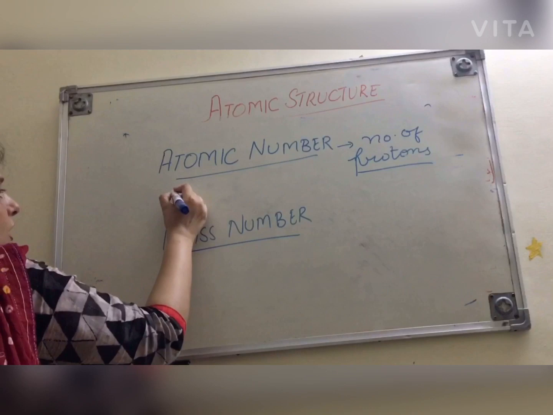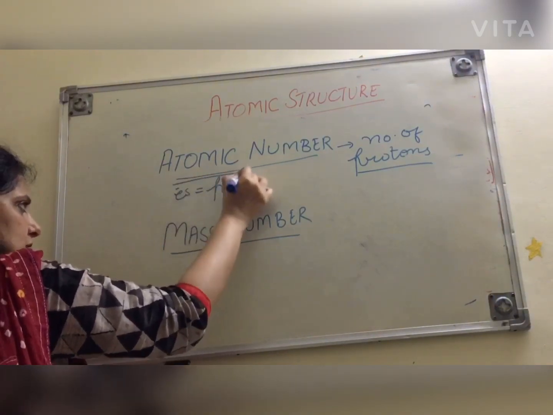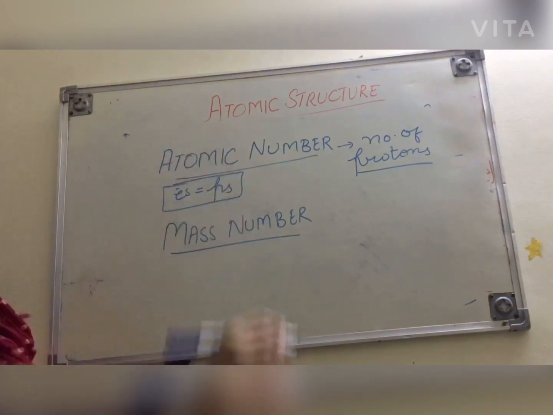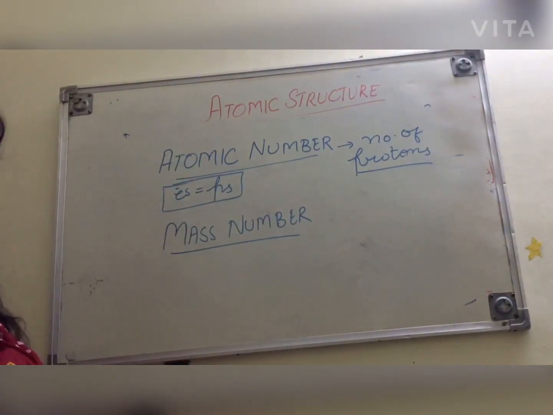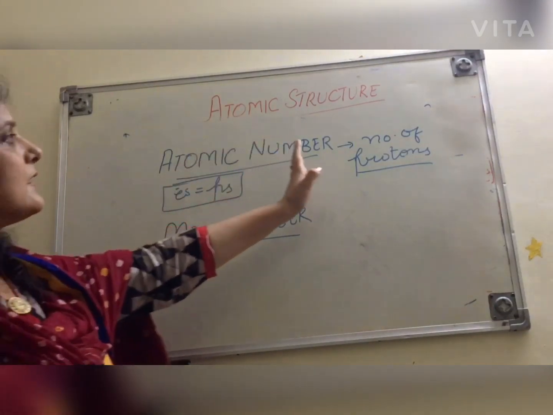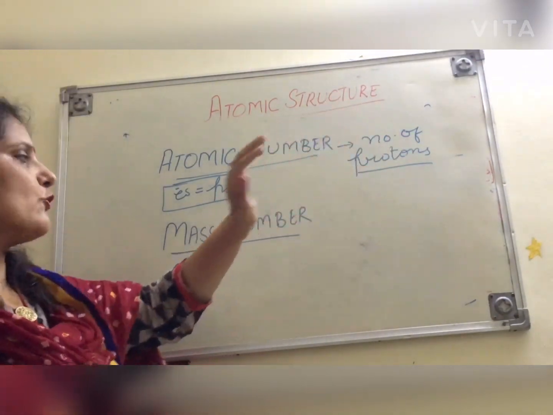Why? Because in an atom, the number of electrons is equal to the number of protons. That's why we consider an atom as electrically neutral. It means atomic number is the number of protons, which is equal to the number of electrons.